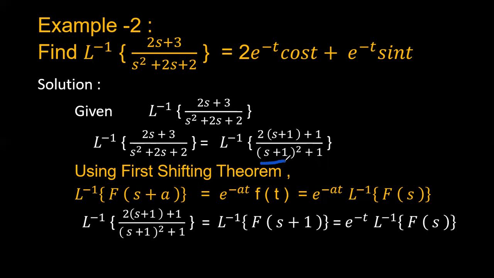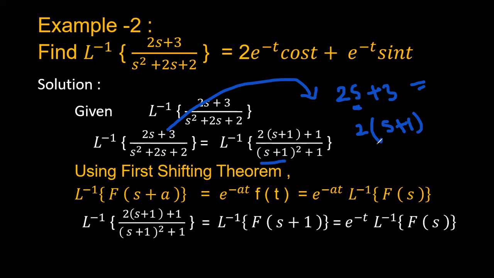After simplifying the denominator, if you have the s term in the numerator, then it is also shifted by s plus 1. So the numerator can be simplified as 2s plus 3, which can be written as 2 into this s written as s plus 1. If you multiply this, you have to get this numerator value. If you won't get it, then how much term should be added or subtracted in order to get this numerator term?